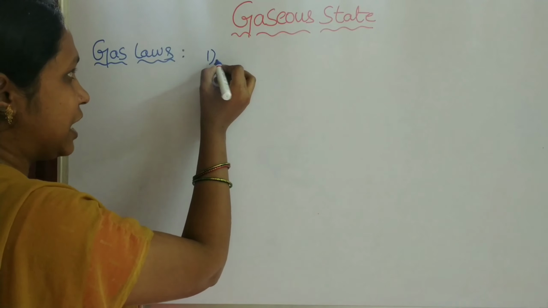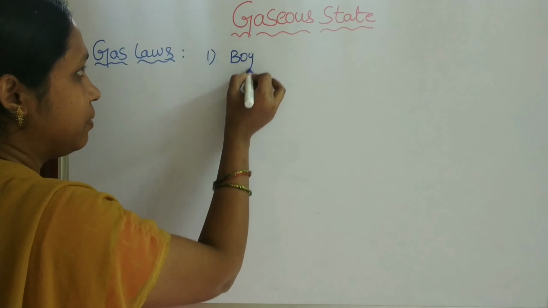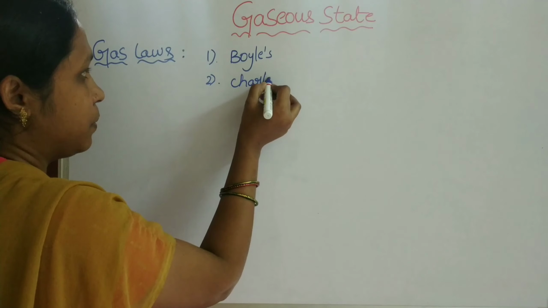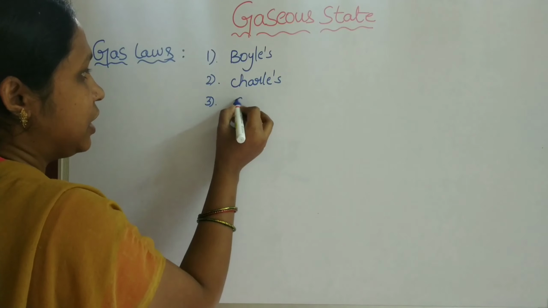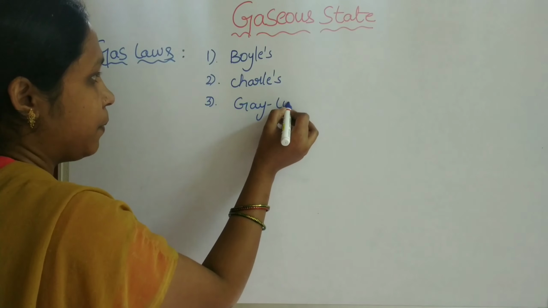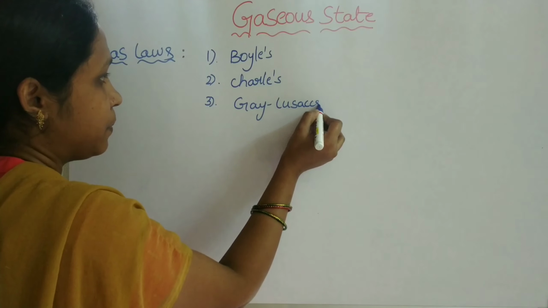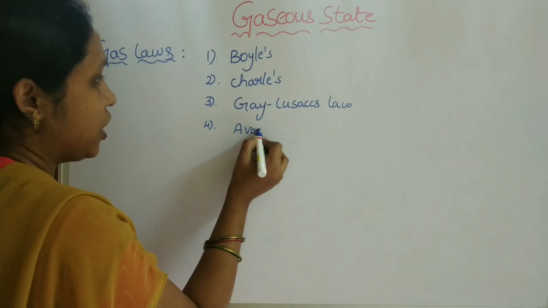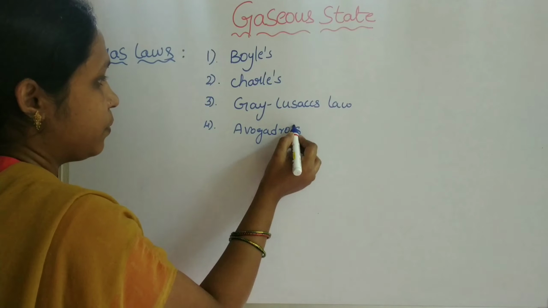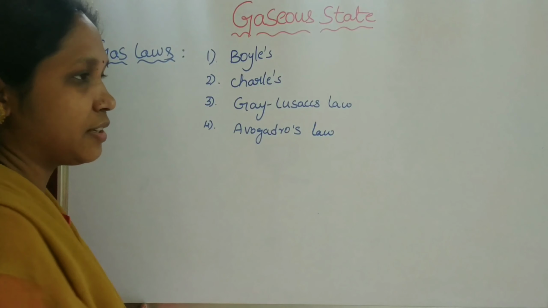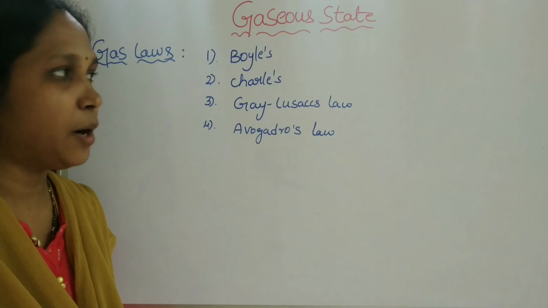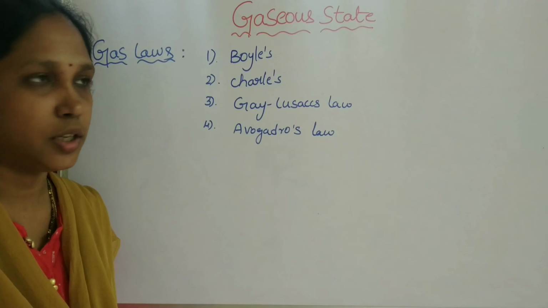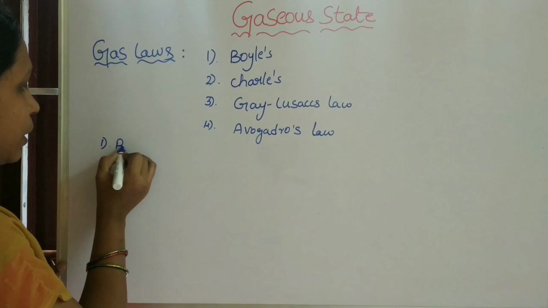The first one is Boyle's law, the second is Charles' law, the third one is Gay-Lussac's law, and the fourth one is Avogadro's law. These four laws explain the relation between the measurable properties of gases. Okay, now we will see them one after the other. First one is Boyle's law.